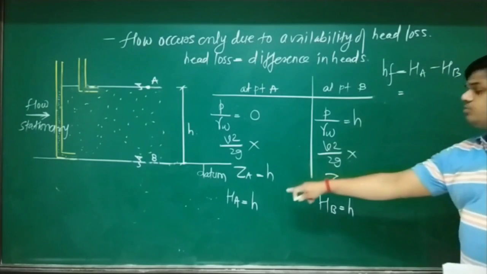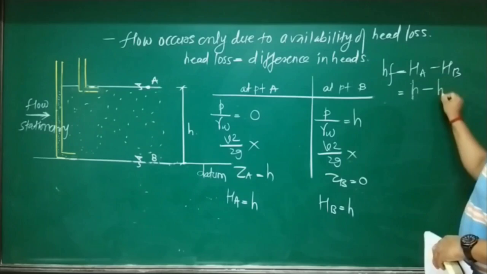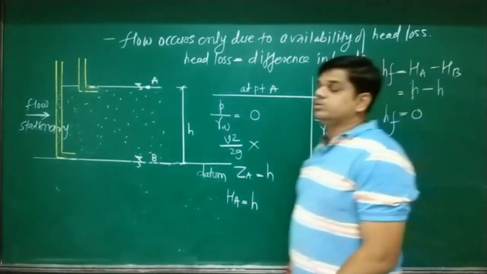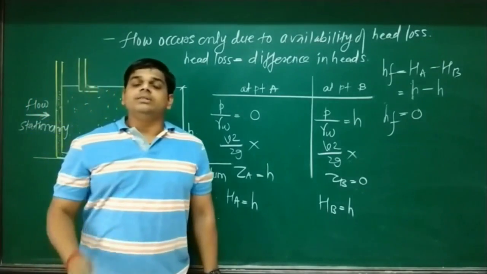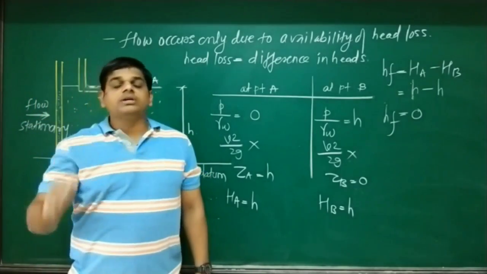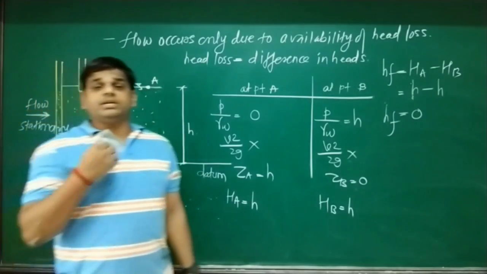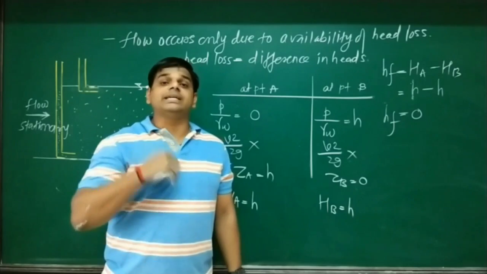HA equals H, HB equals H. So what is the value of head loss? Head loss is equal to 0. And when the head loss becomes 0, then flow never occurs in a soil mass. Now in our next diagram, we'll see how flow is going to occur when head loss exists.